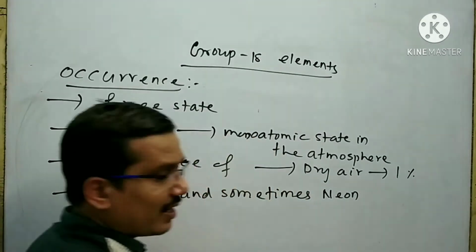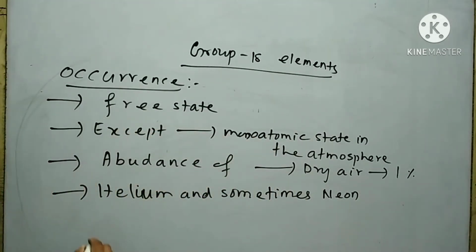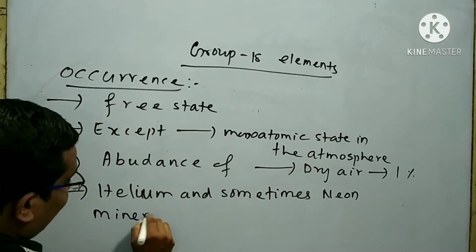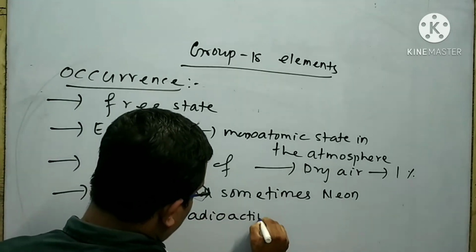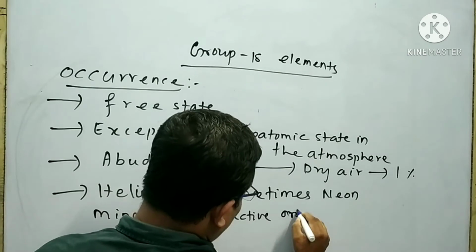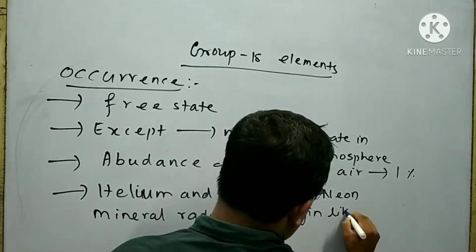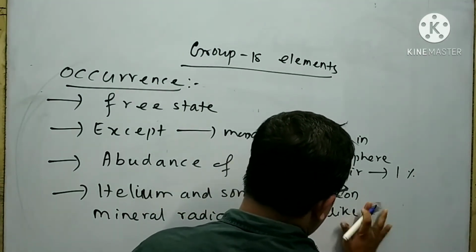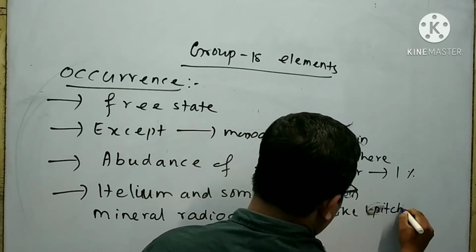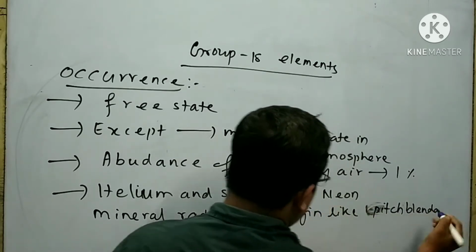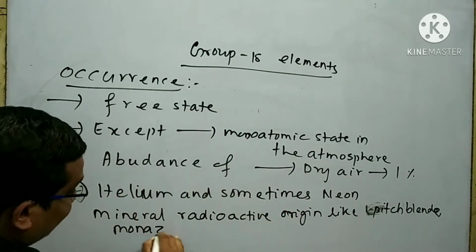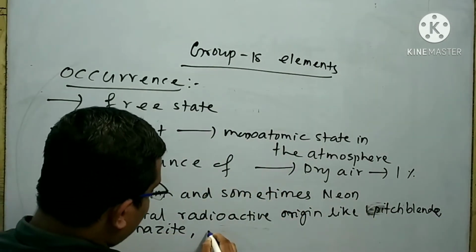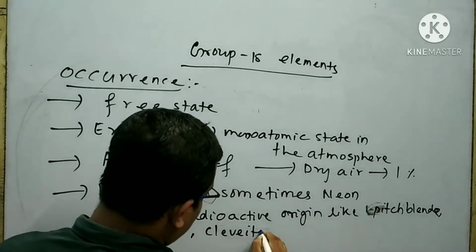Helium and sometimes neon are generally found in minerals of radioactive origin like pitchblende, monazite, cleveite.